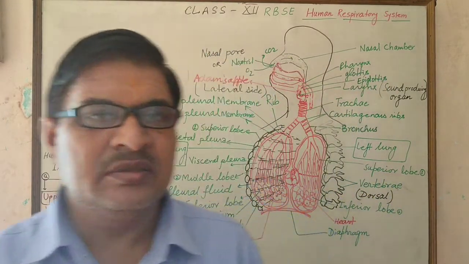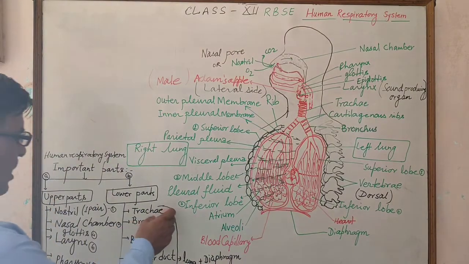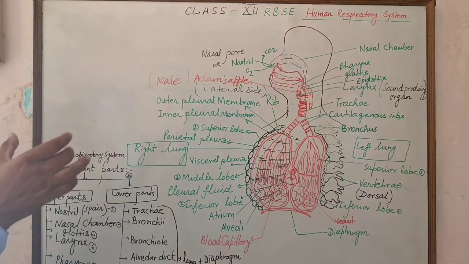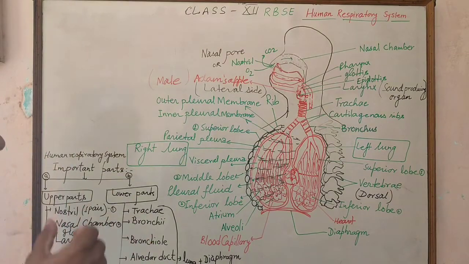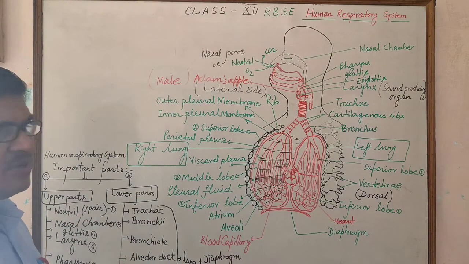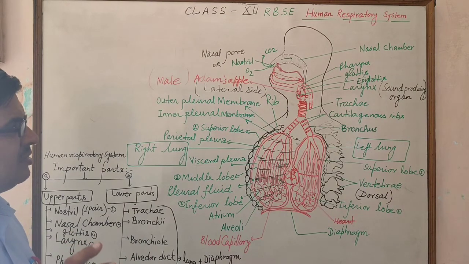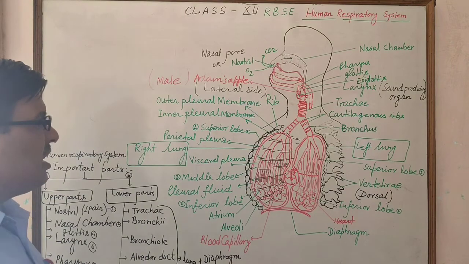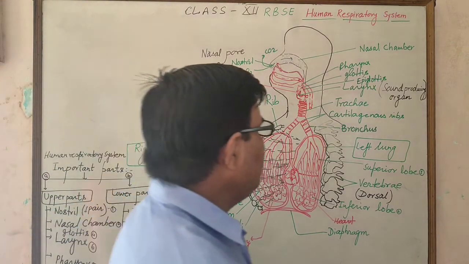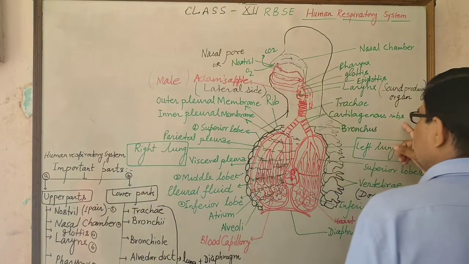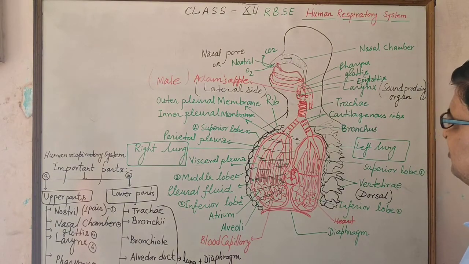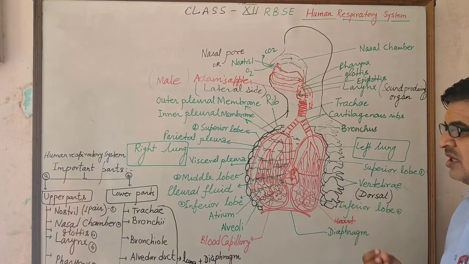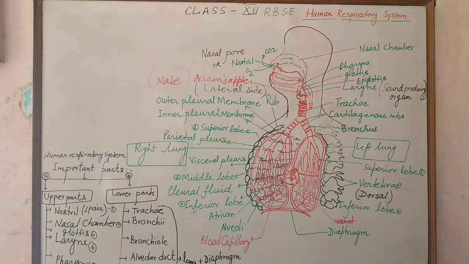In the lower parts there is the trachea, a pipe-like structure more than 7 centimeter long. Trachea has many cartilaginous rings present which prevent the collapse of the wall of the trachea.